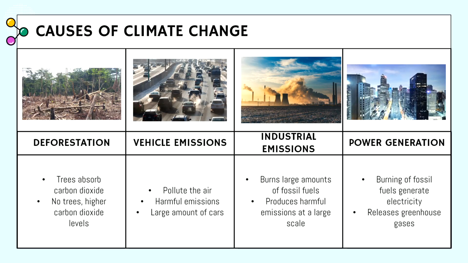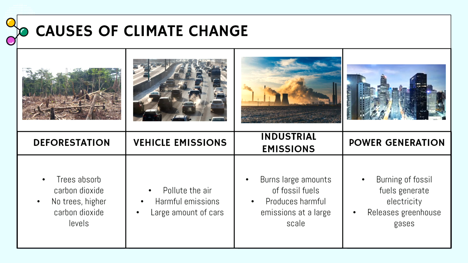Now, I will talk about the causes of climate change. The first cause is deforestation. This is because trees absorb carbon dioxide and produce oxygen, which is necessary for all living things on the planet. In addition, carbon dioxide is a greenhouse gas, which causes the greenhouse effect if not managed properly. So due to the lack of trees, there will be an increase in carbon dioxide levels, causing an increase in greenhouse gases and an increase in the greenhouse effect.